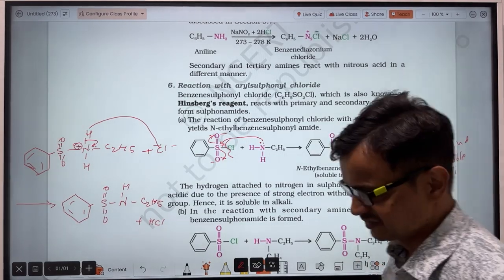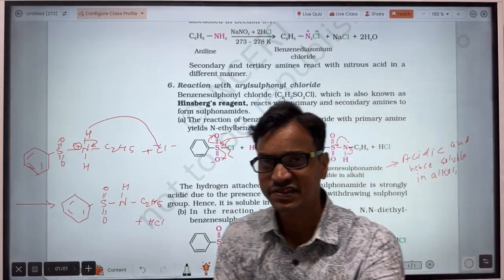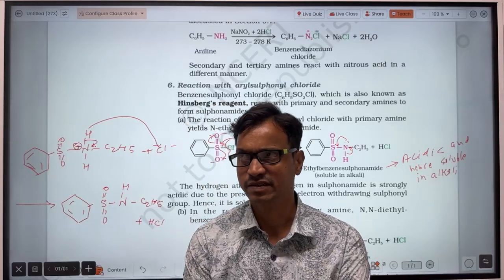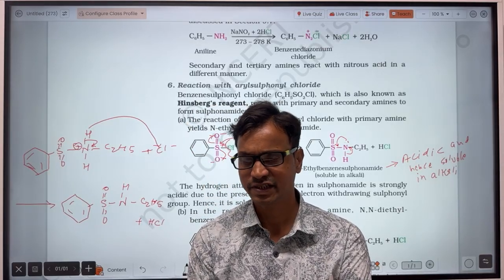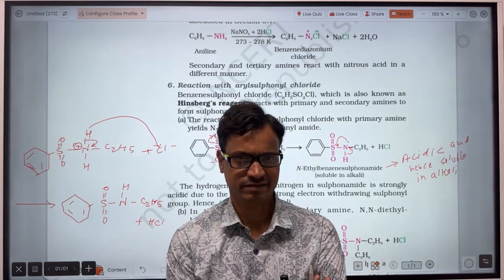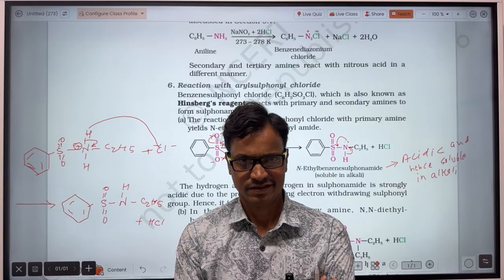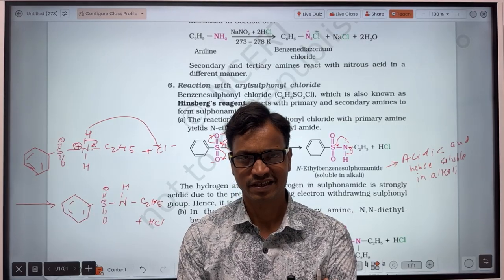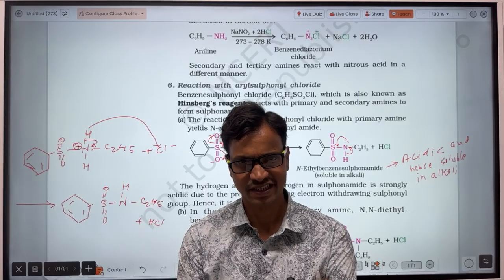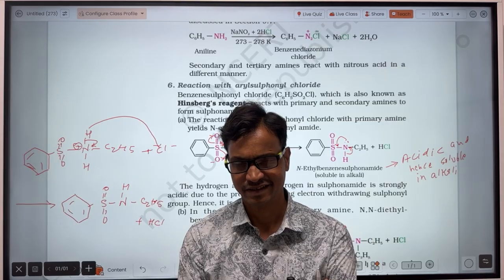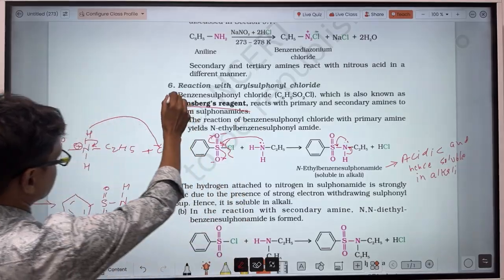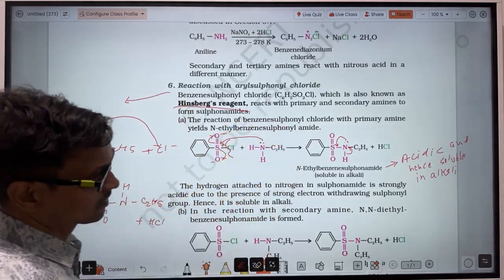Second, the reaction with aryl sulfonyl chloride, or Hinsberg's reagent. When a primary amine reacts with Hinsberg's reagent, the product formed will be soluble in alkali. When a secondary amine reacts with Hinsberg's reagent, the product will be insoluble in alkali. And a tertiary amine does not react with Hinsberg's reagent. So the reaction with Hinsberg's reagent is used to distinguish primary, secondary and tertiary amines.